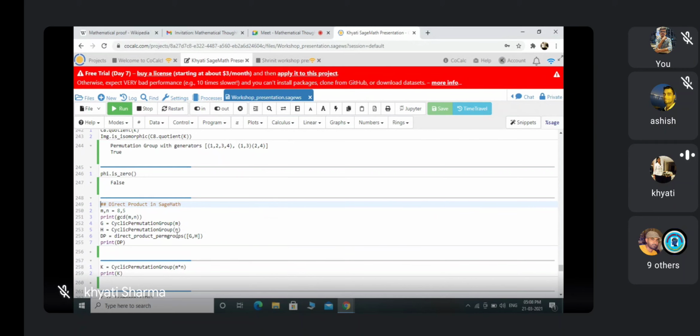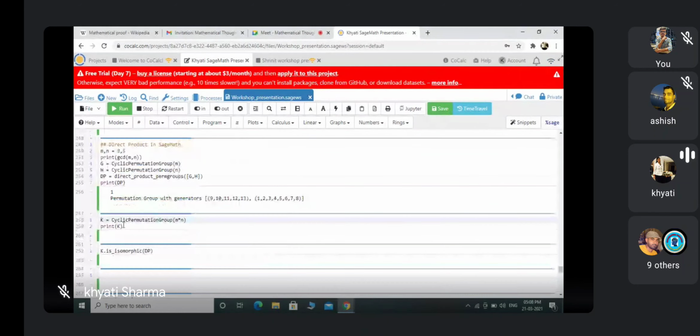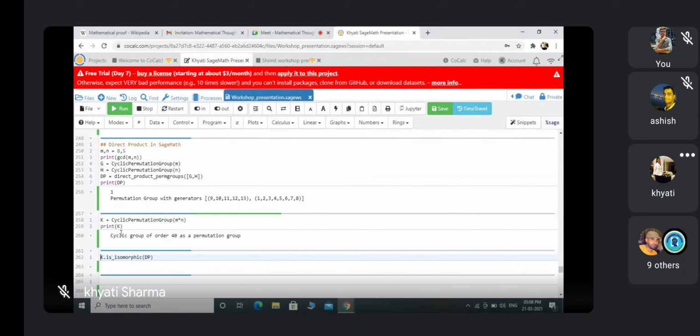Then the direct product command, print DP. So I am running this. The GCD is one, and this DP, this direct product, is a permutation group with these two generators. And now I am defining K equals the cyclic permutation group of order M times N. So print K. It is a cyclic permutation group of order 40.